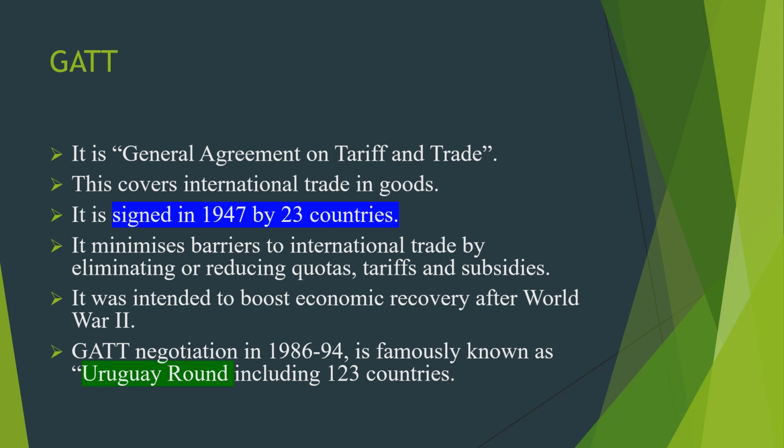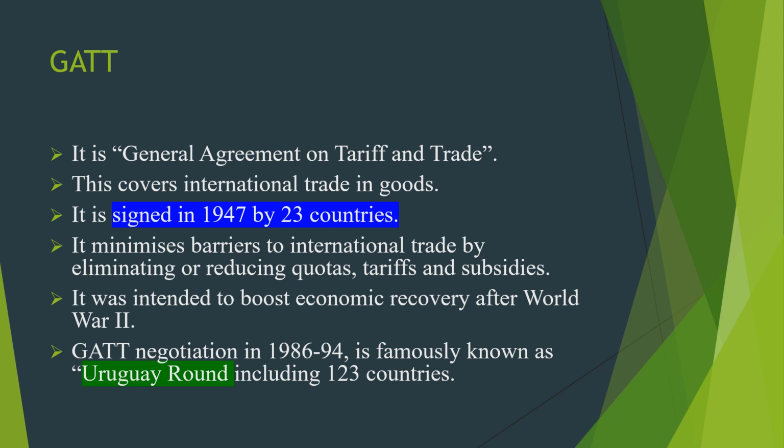Now, GATT. It is General Agreement on Tariff and Trade. This covers international trade in goods. It was signed in 1947 by 23 countries. It minimizes barriers to international trade by eliminating or reducing quotas, tariffs and subsidies. GATT was intended to boost economic recovery after World War II.